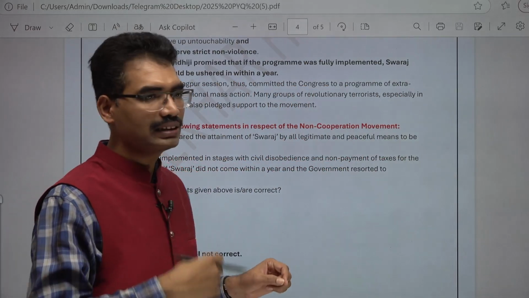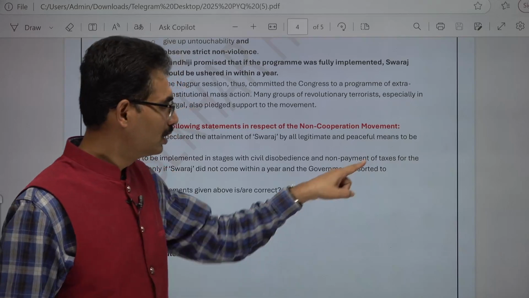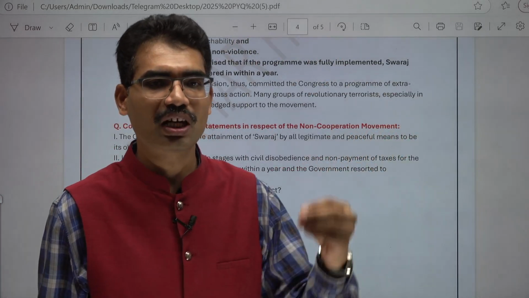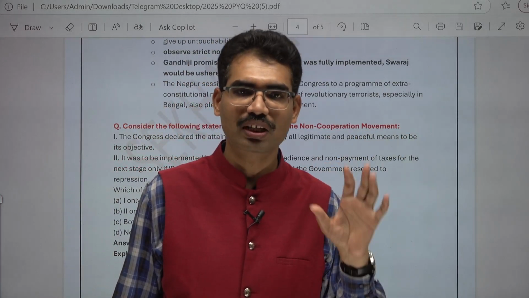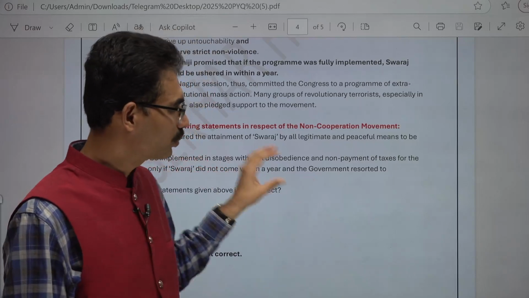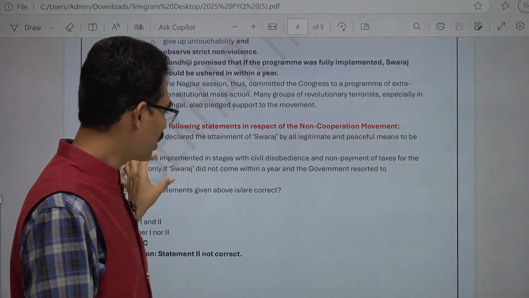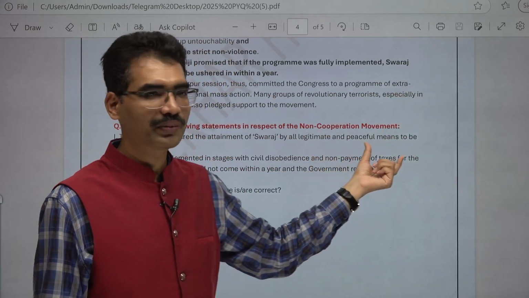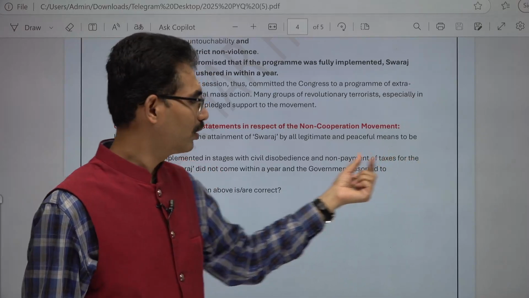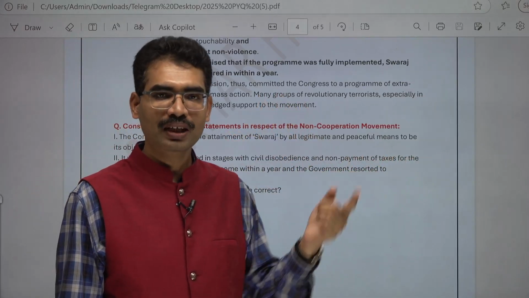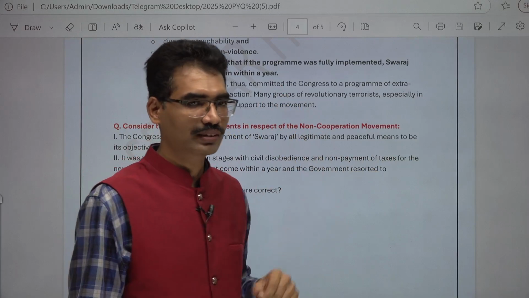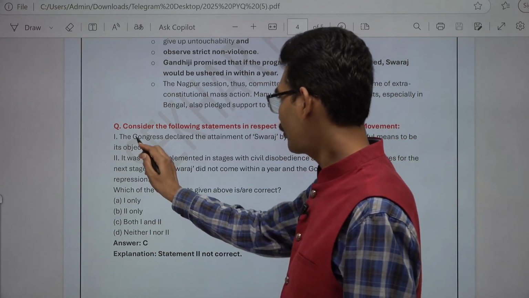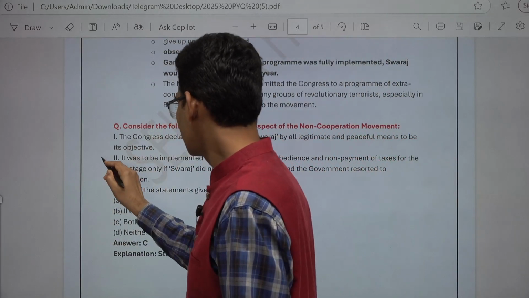That is why Gandhiji promised the people that now we are doing all these things, and now what else is left? The British are going to crumble. The British are going to give Swaraj within a year. That is what he promised. So it is not that only if Swaraj doesn't come, we are going to follow non-payment of taxes. No. We will follow it now, we will not obey you now, and then we will get Swaraj within 1 year. That is why this statement is not correct.